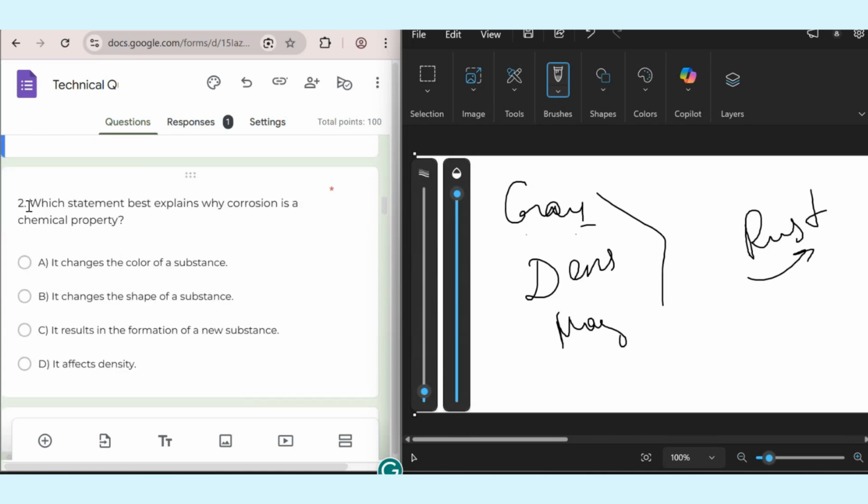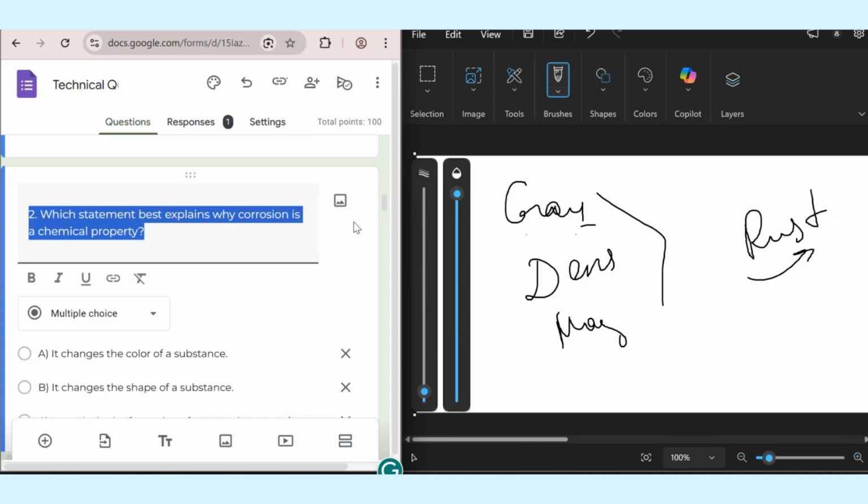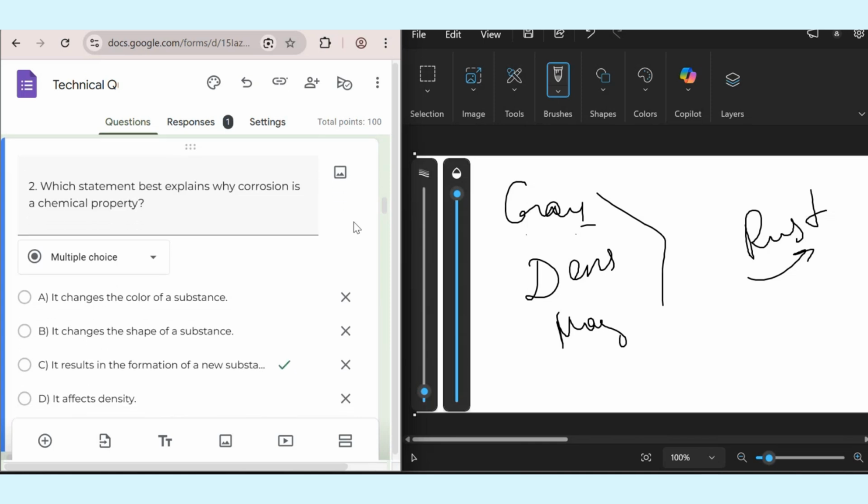The second problem is: which statement best explains why corrosion is a chemical property? Firstly, we should know that corrosion is a chemical property because it changes metal into a new substance, as I mentioned in our previous problem. For example, iron reacts with oxygen to form what? Rust. A physical change, like color and shape, doesn't create a new substance. But corrosion does. That's why forming a new substance should be the key idea. It results in the formation of a new substance.